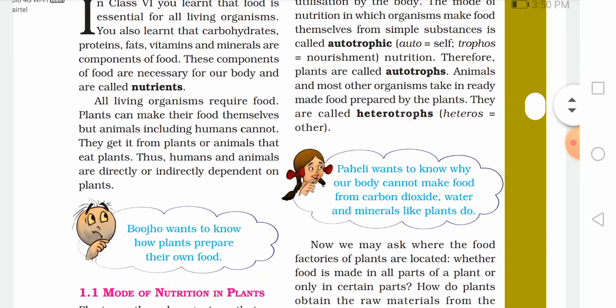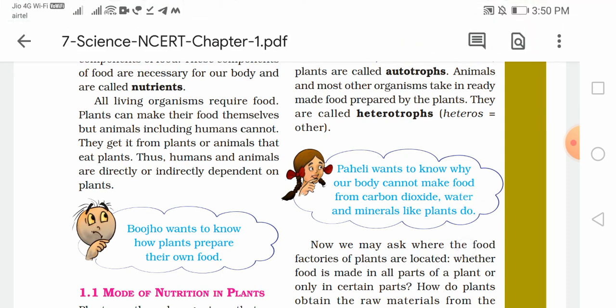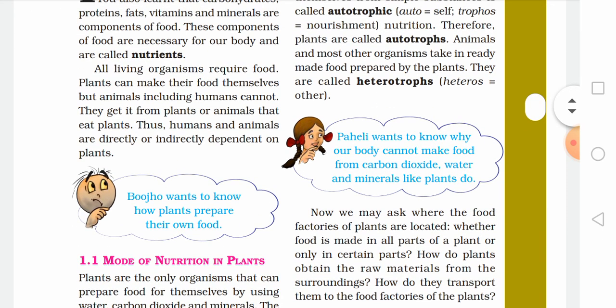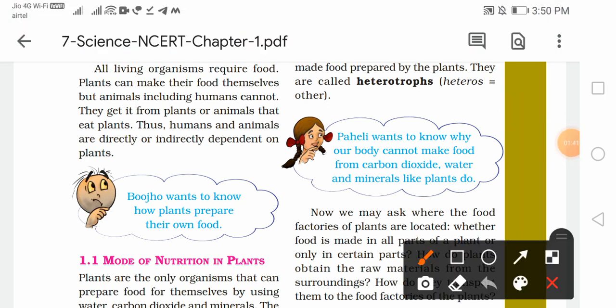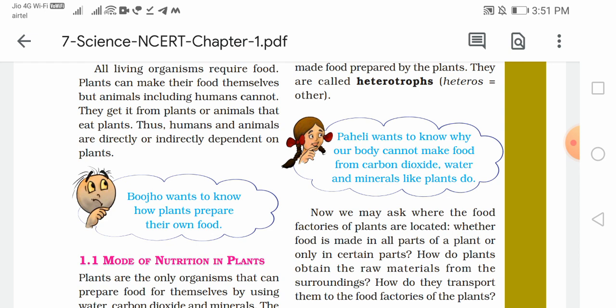Now let's move forward. All living organisms require food. We all know हमें food चाहिए. Now plants can make their food themselves, but animals including humans cannot. अब plants तो अपना food बना लेंगे खुद, but animals like human beings cannot prepare their food, right? So plants बना सकते हैं, and human beings and animals both come in the category of animals. They can't prepare their food, है ना. So plants बना सकते हैं and animals and humans नहीं बना सकते हैं.